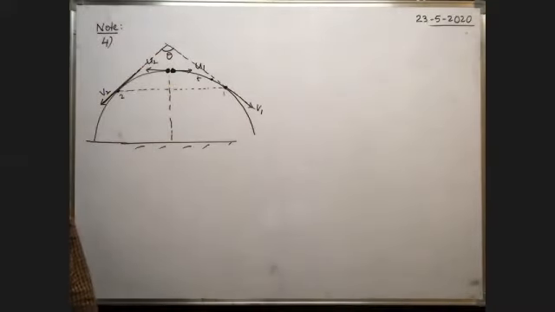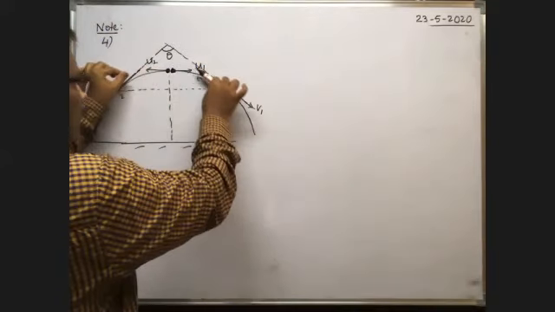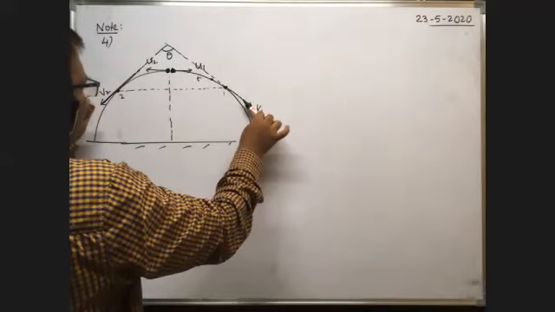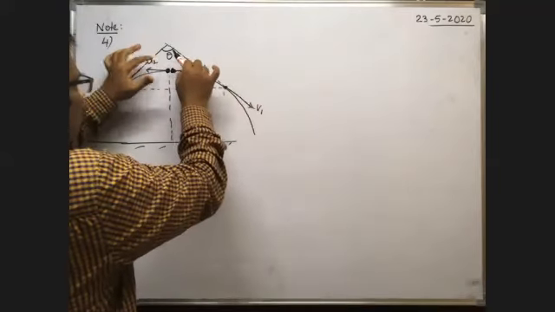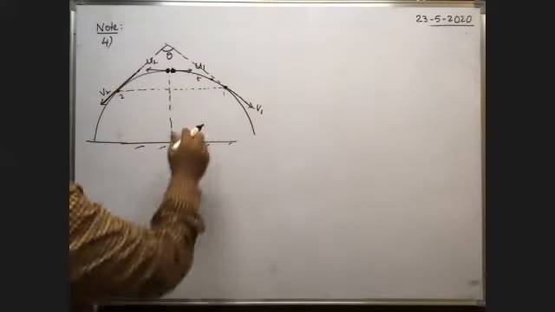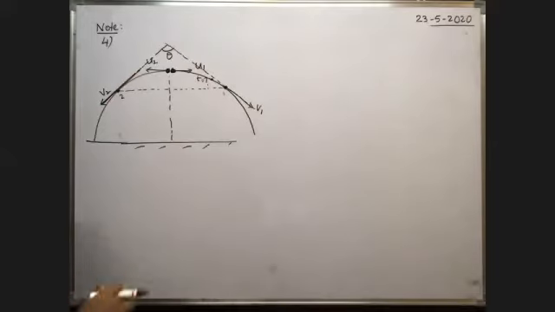For that, that time we have to find. After what time is the angle between the velocity vectors theta?